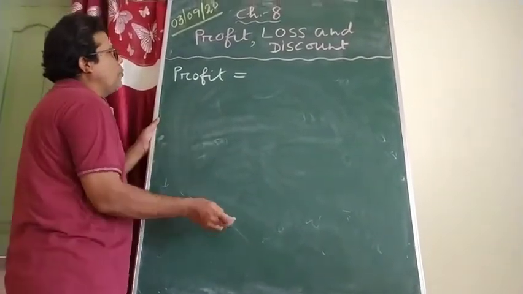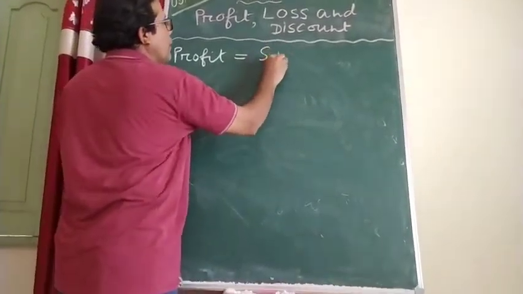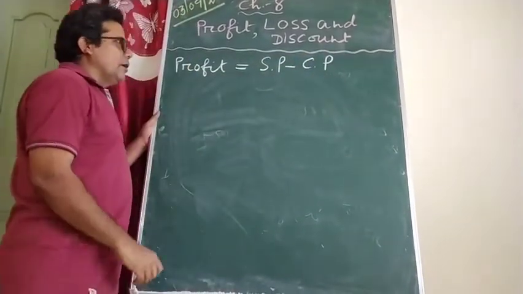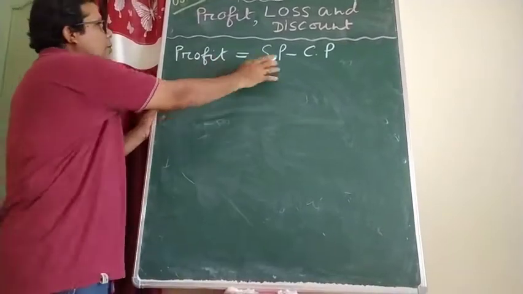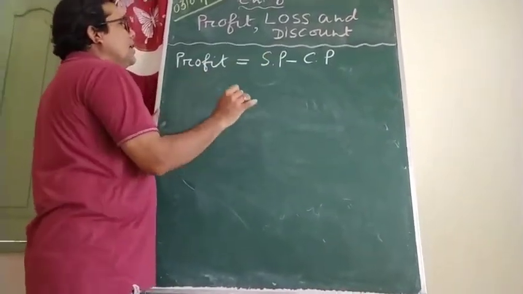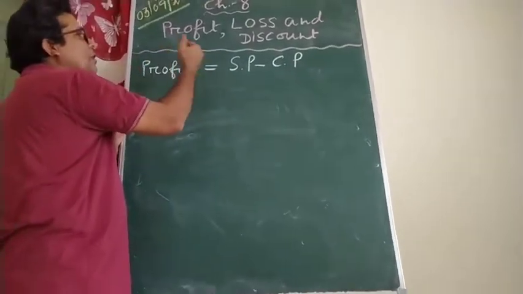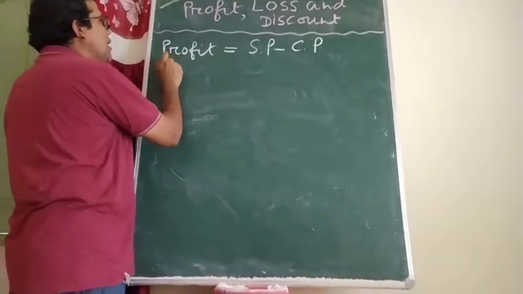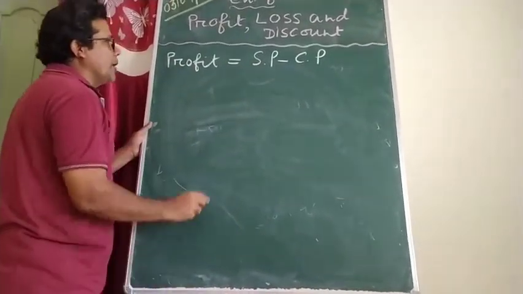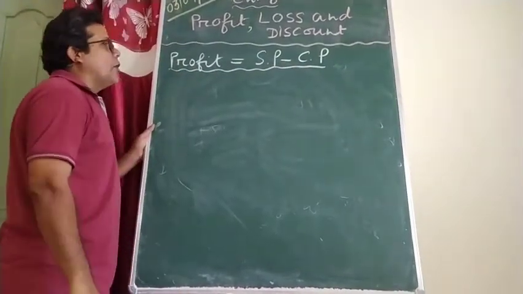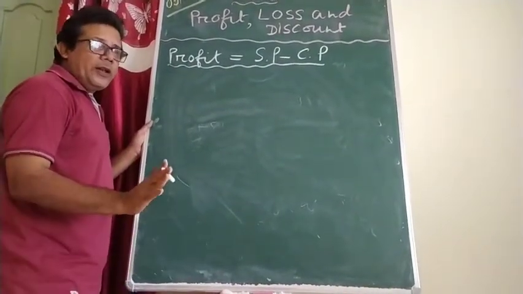So in place of profit, this is the rule: SP minus CP means profit. Now on the basis of this, you can calculate everything. Whatever you want to make the subject, you keep it alone and move the other things. With the basis of this, there is no point of learning many formulas. Just remember one: profit equals SP minus CP. On the basis of this, all the other formulas based on profit you will be able to calculate.